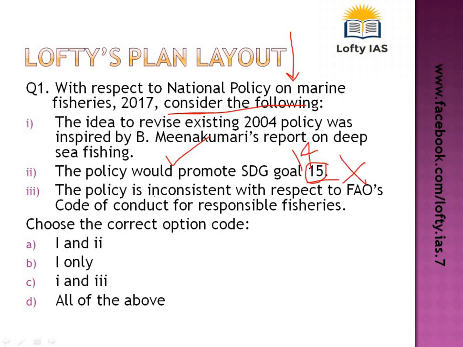The policy is inconsistent with respect to the Food and Agriculture Organization's code of conduct for responsible fisheries. So this policy was released in synchronization, or you can say consistency, with the guidelines of the FAO, and so this statement is incorrect because here it is written inconsistent, right? But actually this policy is consistent with FAO's recommendation, right? So this statement also becomes wrong. So the answer is 1 only.